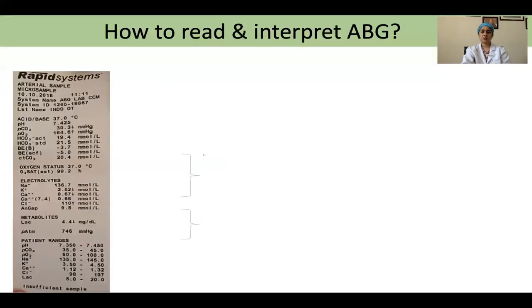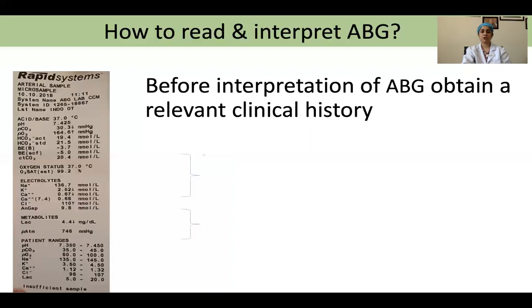How to read and interpret an ABG? Before taking this slip into our hand and starting to interpret it, again, I would like to re-emphasize the importance of obtaining a relevant clinical history of the patient. And only then we should order and then we should start interpreting the ABG results. The overall ABG values, the parameters that are mentioned here can be broadly divided into three clusters.